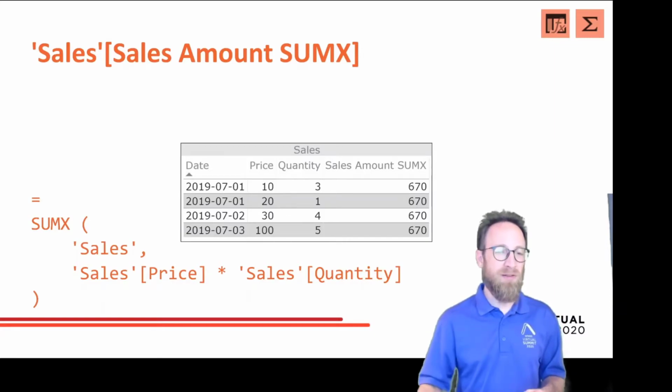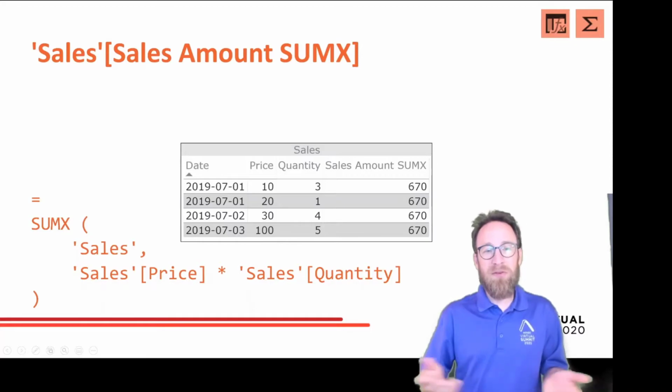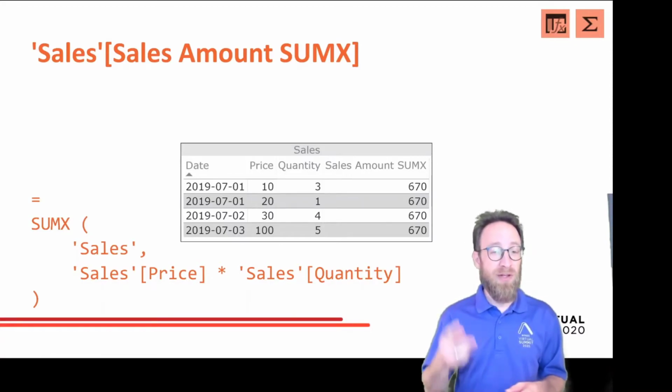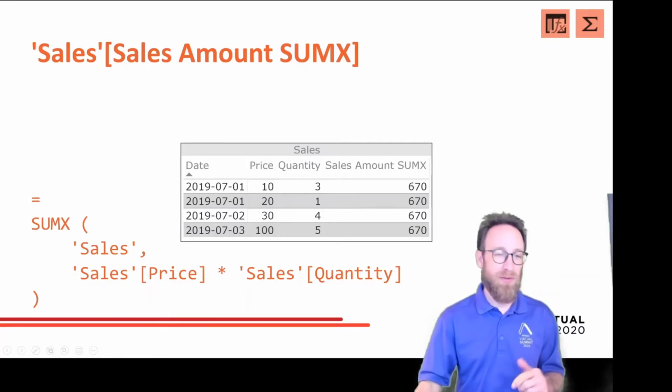So the sales table here is not filtered by the current row context. This could come as a surprise or not, but this is the way DAX works. And this is very important to memorize, that a row context does not translate to a filter by default in this case.